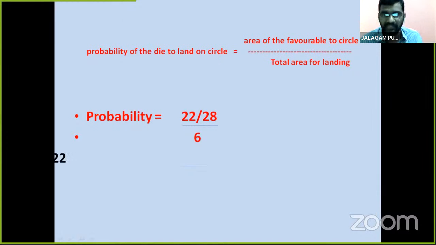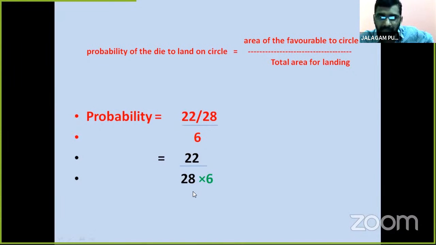We simplify it now like this. Here 22 by 28 by 6, we take 28 into 6 as the denominator, 22 by 28 into 6.